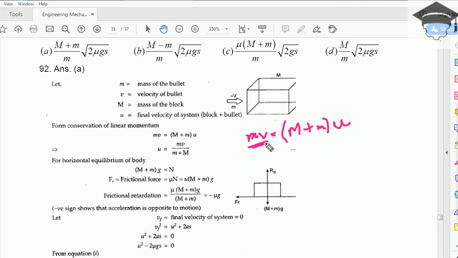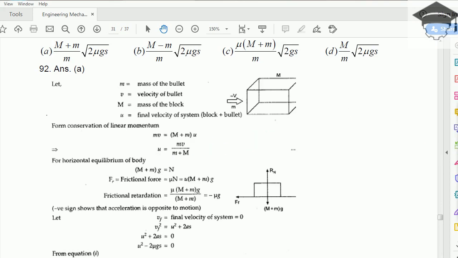The final momentum of the entire system of bullet plus block will be small m plus capital M, and it will move with the velocity, suppose v dash. So v dash could be written as mv upon M plus m, which they have written and named as small u.